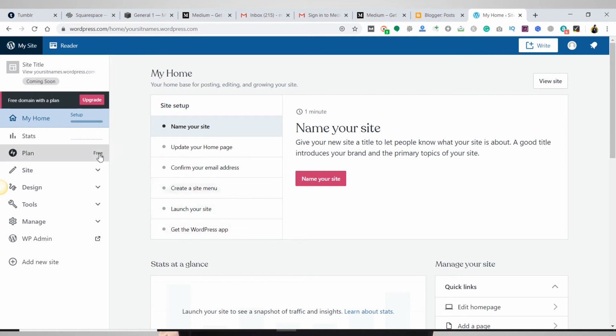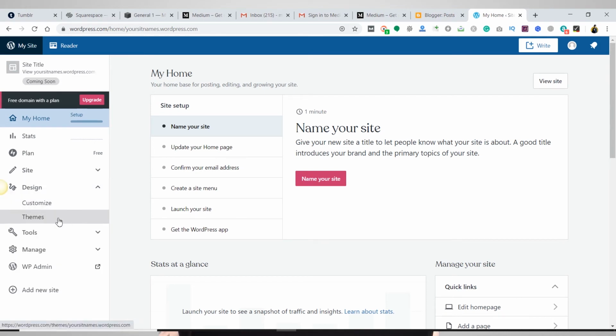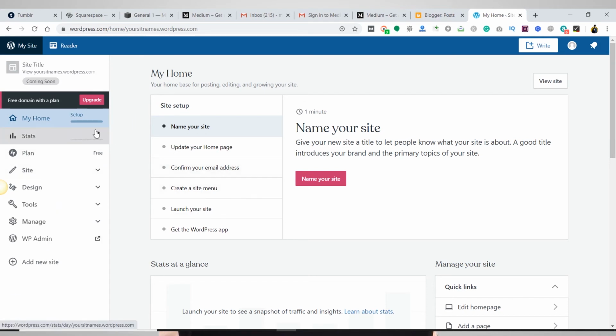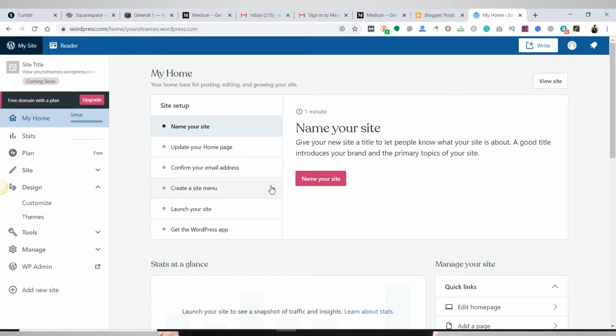It is easy to use. You can simply play around with the few tools available here, like design, sites, and all the other stuff. You can select from a few themes available in here. So there is no setup required. As you see, you just need to go ahead and create your account with a few basic details. Your website is set up, and the best thing is it's completely free, if you are happy with WordPress.com/yoursitename.com, that is, the WordPress branding.